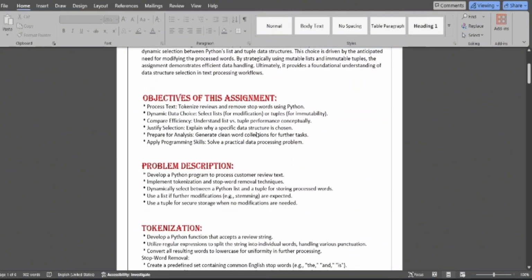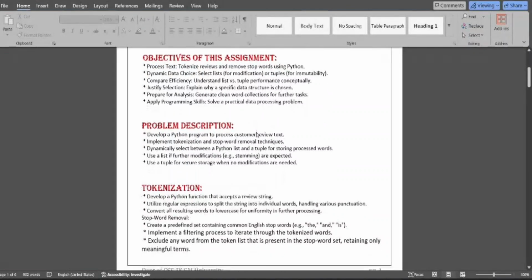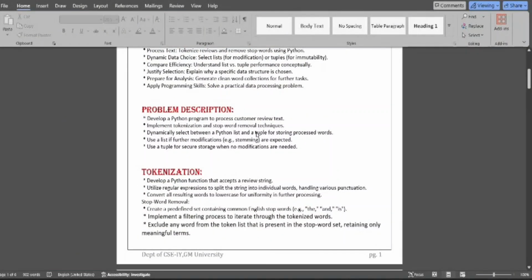So the tokenization will be started with Sagar. Develop a Python function that expects the review string. Next, utilize a regular expression to split the string into individual words, handling punctuation. Create a predefined set containing common English stop words, for example: the, and, is.